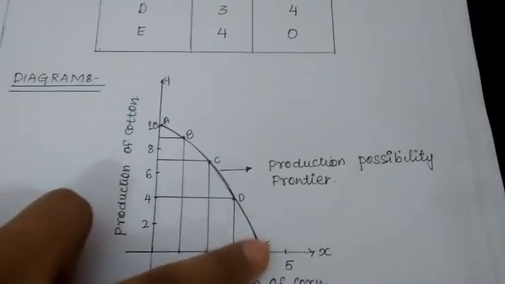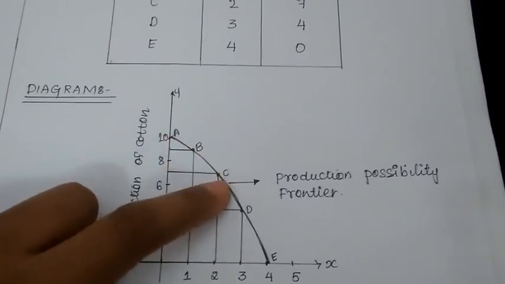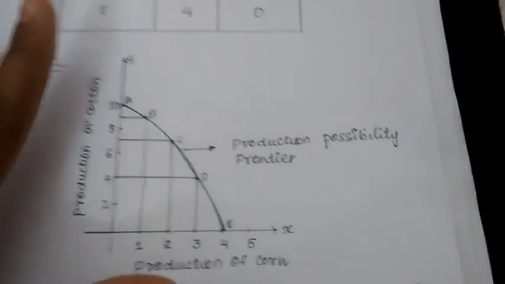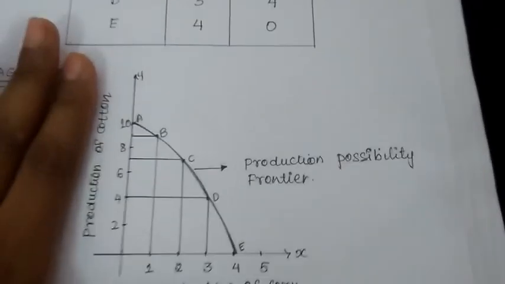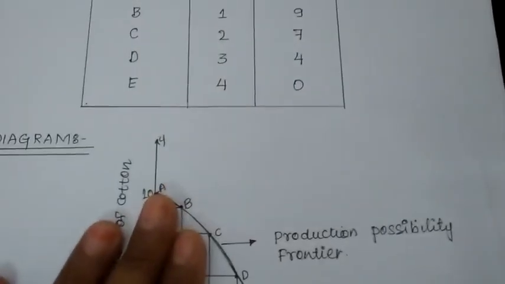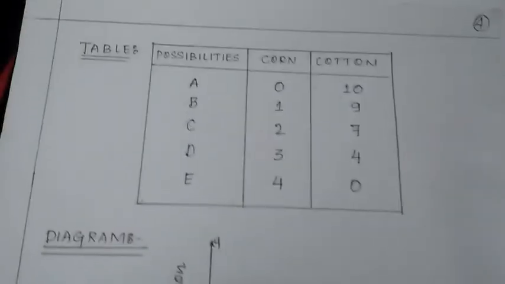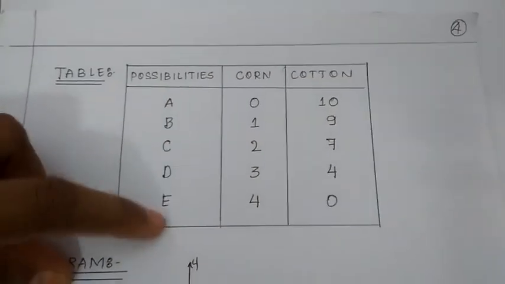It is a curve which represents the different maximum combinations of two commodities that the producer can produce by using the resources and technical knowledge available with him. Girls, before moving on to the graph diagram, let me first explain the table. This is the table which represents the production possibility frontier.